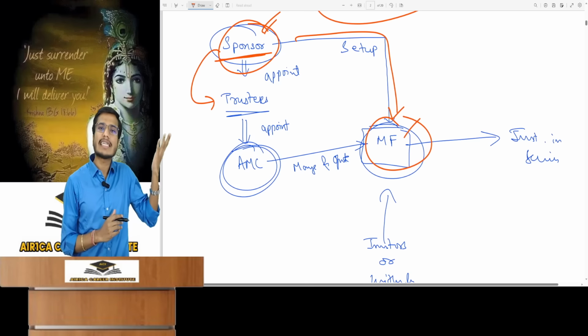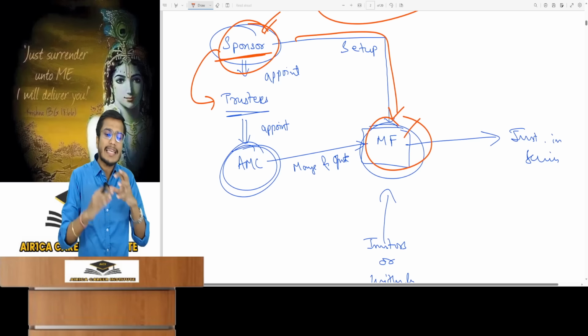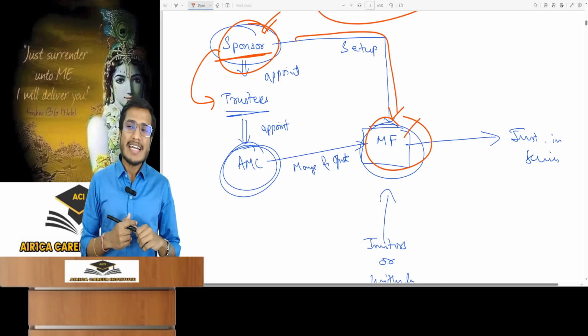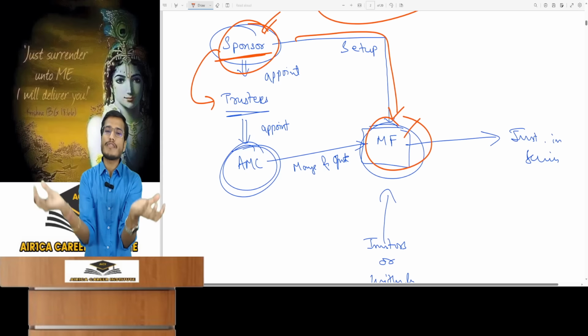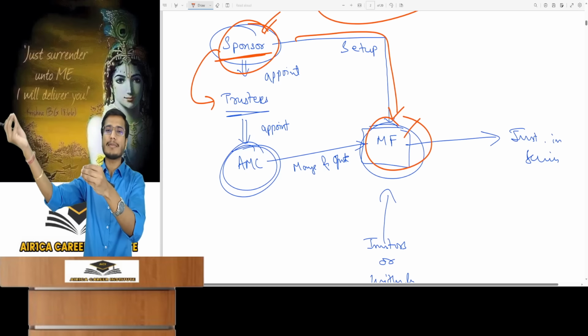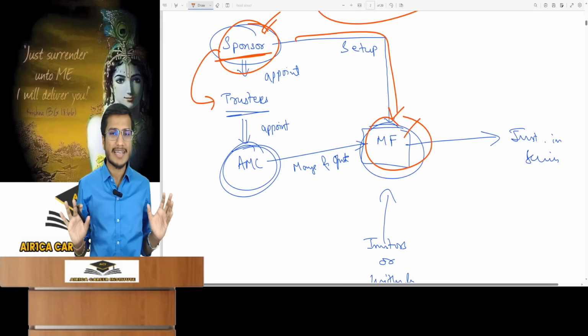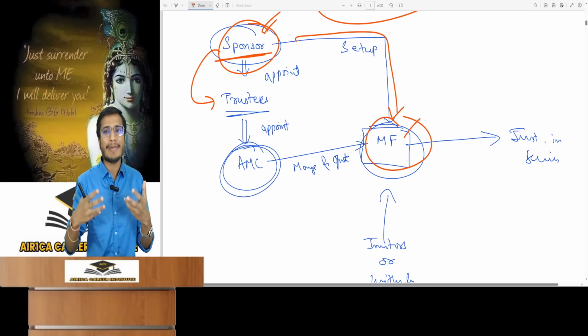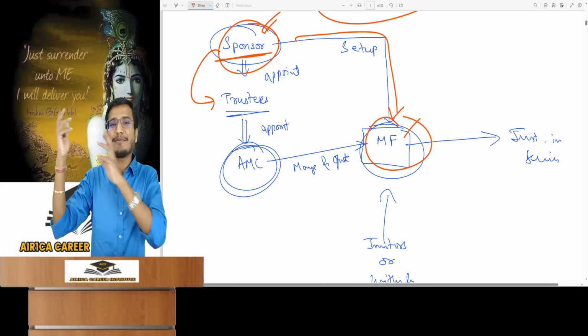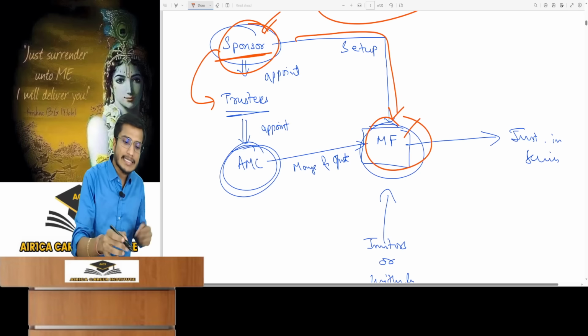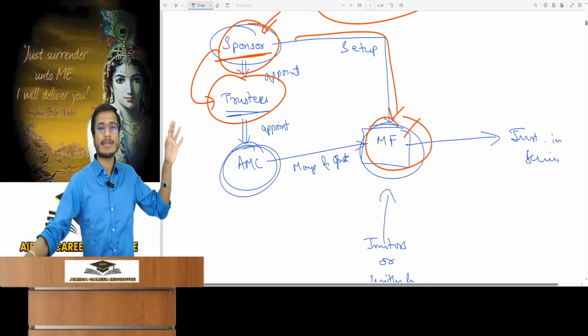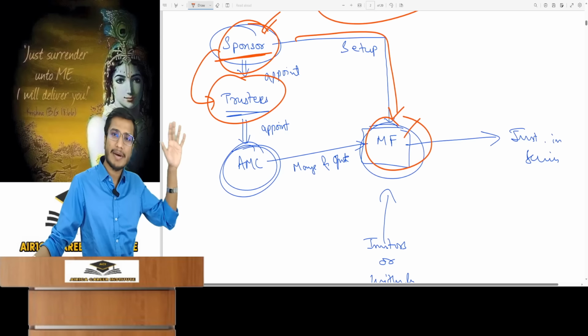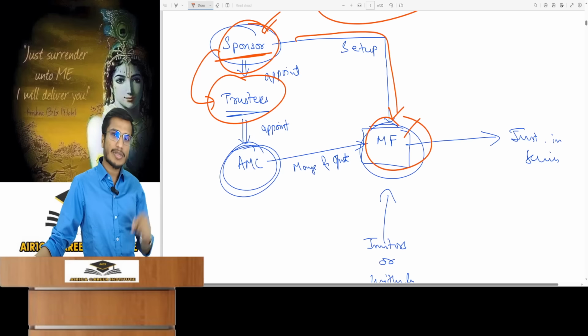So what will these trustees do? The trustees will see if the mutual fund is doing anything wrong. The trust signifies its people's money, and a mutual fund is a common pool investing in the market and earning returns. The trustees will ensure that the mutual fund is not committing fraud by collecting money from people and not investing anything in the market. These trustees will look after the security of investors to ensure their money is safe and they are getting proper returns or not. This is their job.